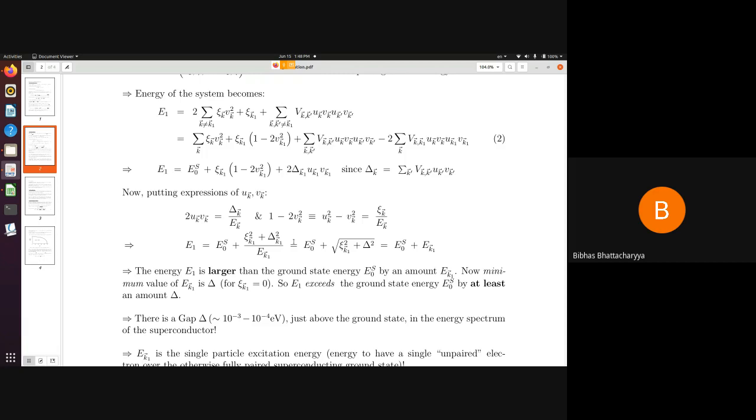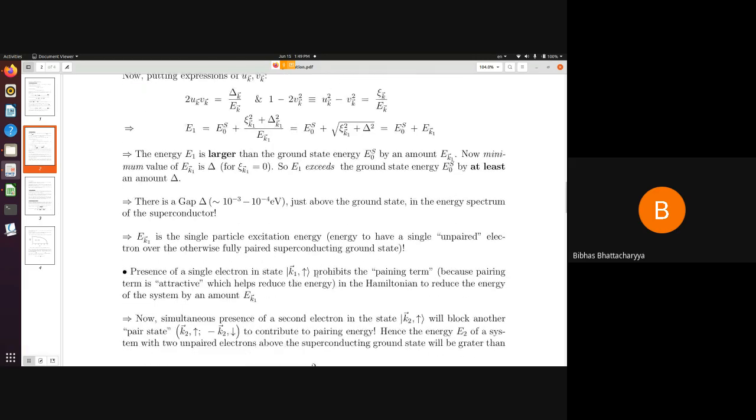But contrary to this, in case of a superconductor where all the electrons are paired up at T equal to 0, you can add an extra single electron only by supplying a finite amount of energy, the minimum value of which is equal to delta. So you say that there is a gap in the spectrum, delta. That's why this name, gap parameter. Is it clear to everybody? This point, that there is a gap in the single particle excitation energy.